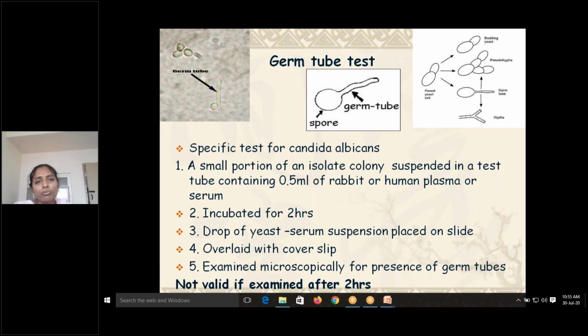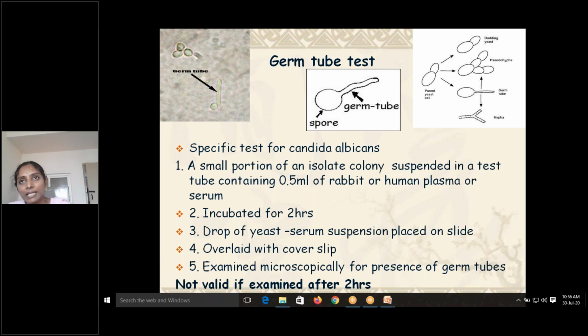So in this, what we do for the germ tube test: a small portion of the isolate colony. So you have isolated the fungus on Sabouraud dextrose agar. You take a small amount of the colony and suspend it in a test tube containing 0.5 ml of rabbit or human plasma or serum.